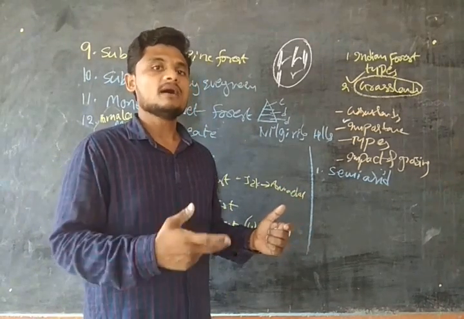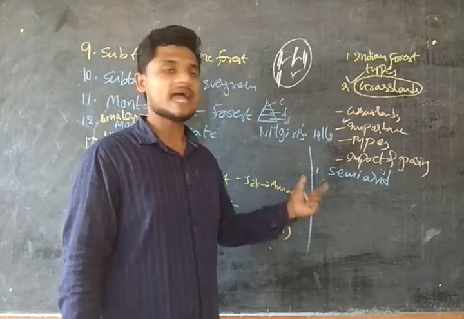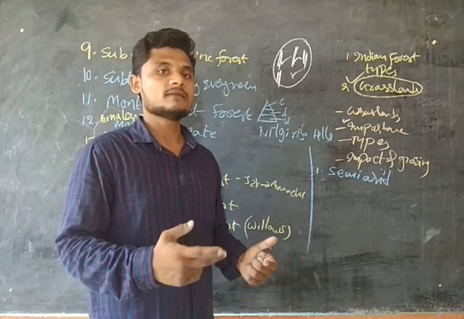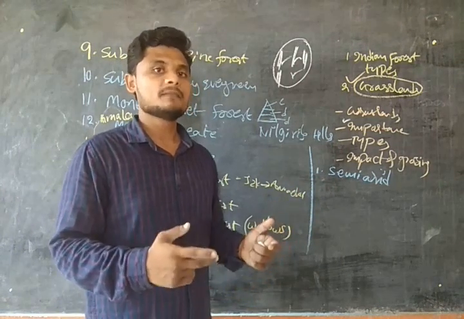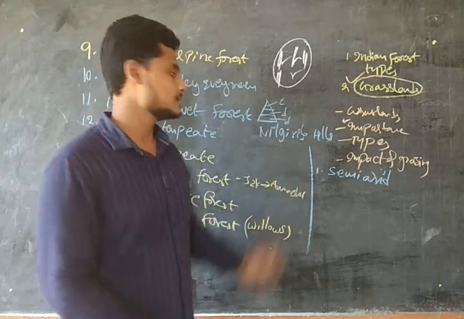Delhi, Punjab, and western UP, guys. So in these places, the semi-arid grasslands are present. Guys, I repeat, northern Gujarat, Rajasthan, Punjab, Haryana, and Delhi. So at these places, semi-arid grasslands are present.